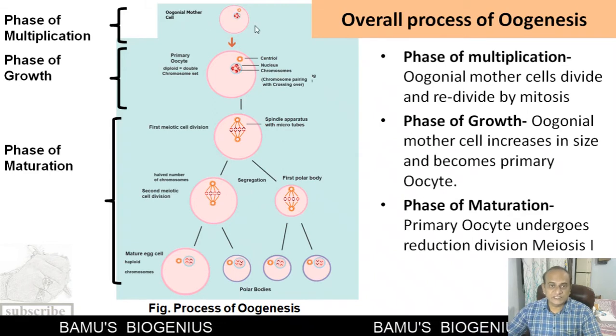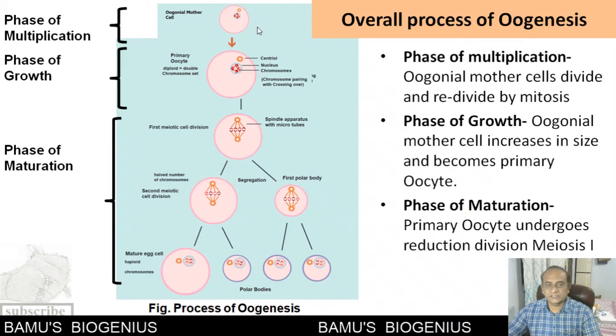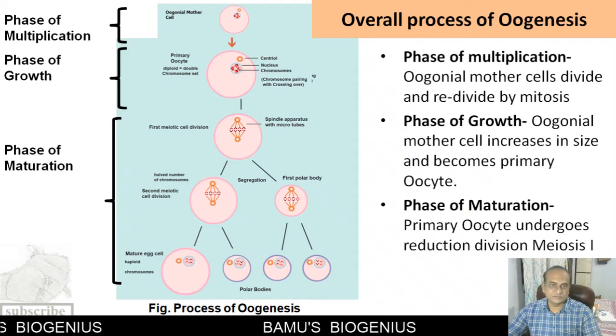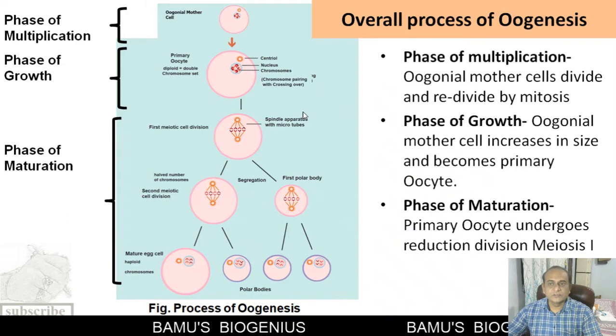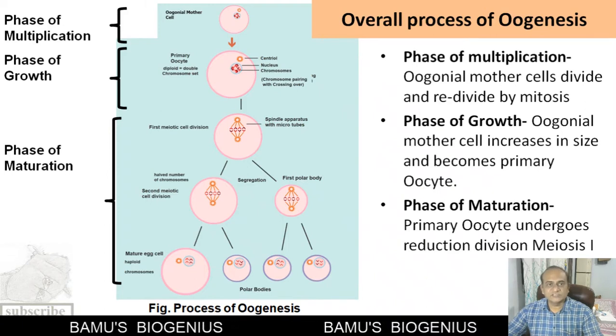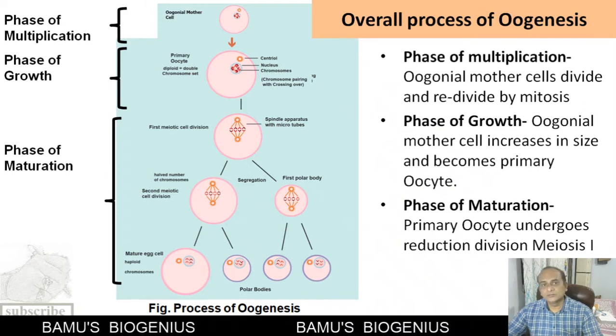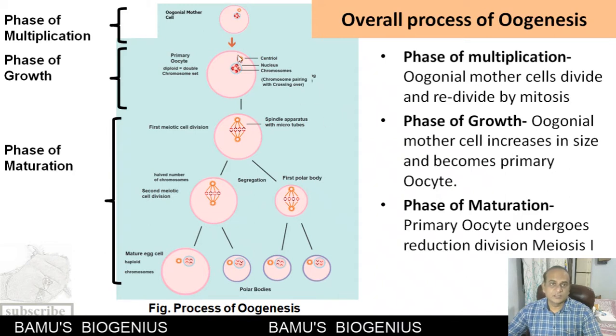The cell which undergoes the phase of multiplication is called the oogonial mother cell, and it is derived from a primordial germ cell. When this oogonial mother cell enters the phase of multiplication, it divides and redivides by simple mitosis, and about 5 to 6 million oogonial mother cells are formed during this phase.